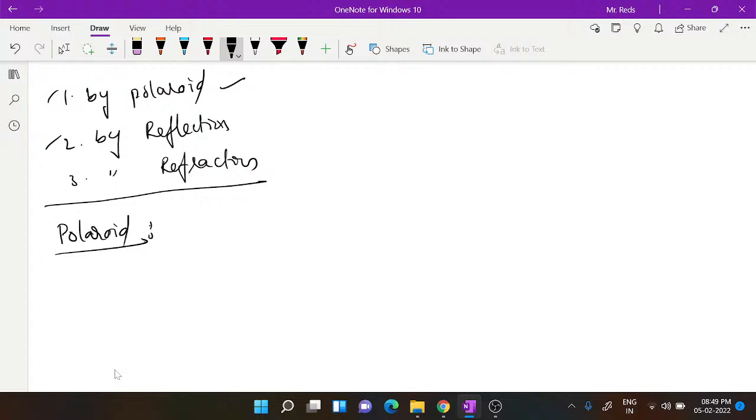So a Polaroid is nothing but a device which produces polarized light.